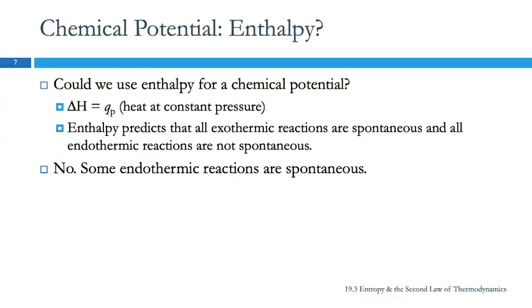Well, we learned about enthalpy in Chem 1A. Could we use that for the chemical potential? So we learned that at constant pressure, heat was equal to the change in enthalpy. So if we used enthalpy, that would predict that all exothermic reactions are spontaneous and all endothermic reactions are not spontaneous. Is that true? No. Some endothermic reactions are spontaneous.